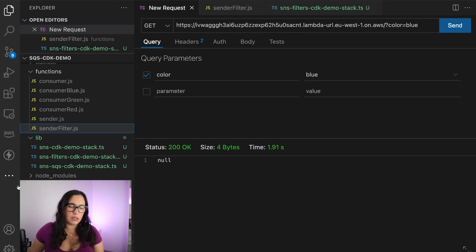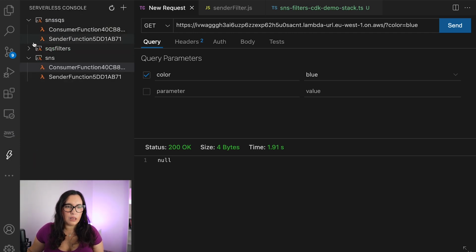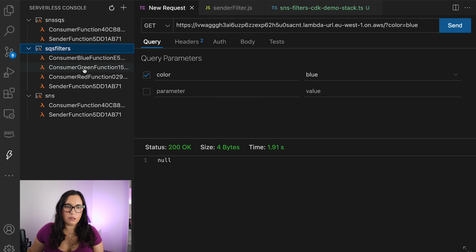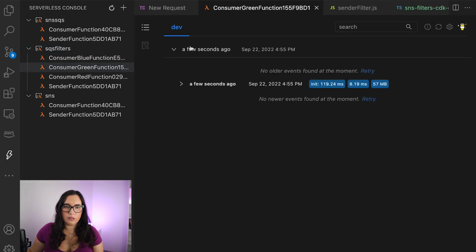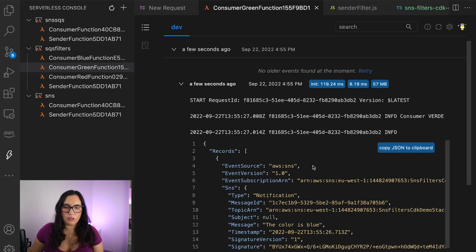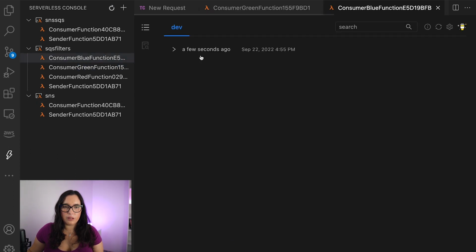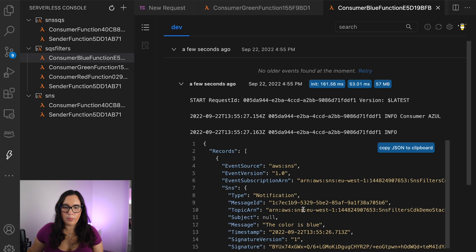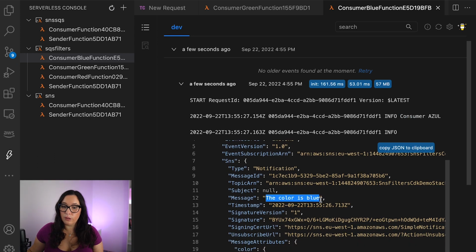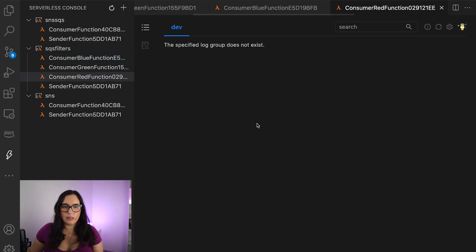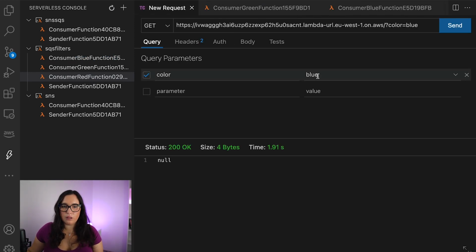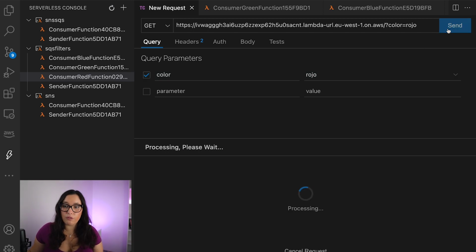So let's go and check serverless console. Let's see if these ones are configured. Green, trigger, a few seconds ago, and we can see the color is blue. Blue is triggered a few seconds ago, and we can see the color is blue. And red is not triggered. So that's good. Let's go and put the color rojo, because that's the word that we are filtering for.